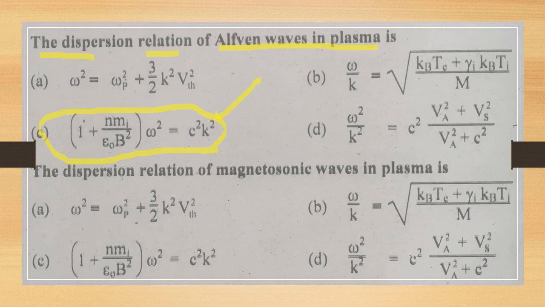Next is the dispersion relation of magnetosonic waves in plasma, and that is option D, omega square over k square equals c square (v square plus vs square) over (v square plus c square). This option D is the right answer for the dispersion relation of magnetosonic waves in plasma.